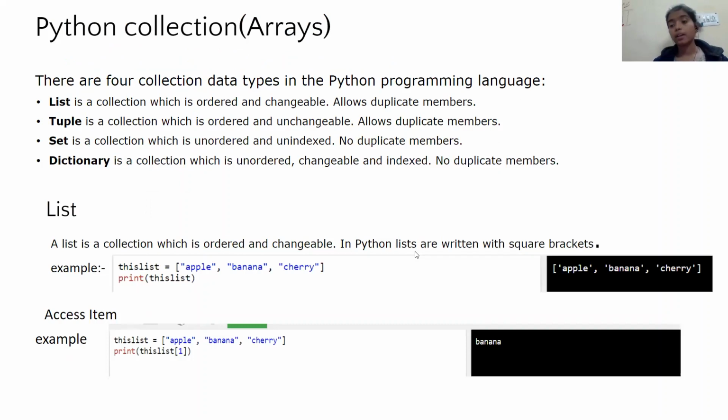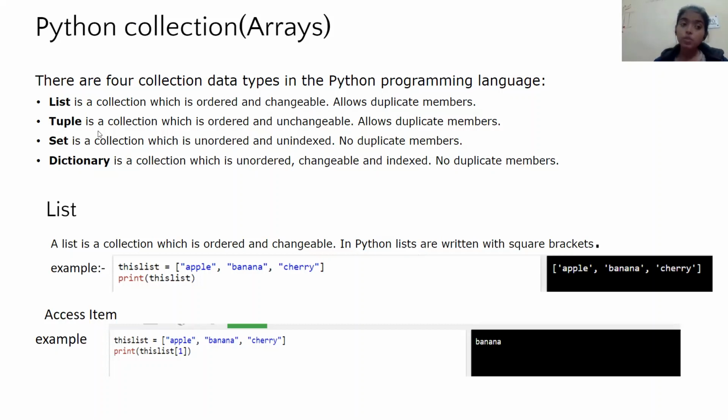Python collections. A collection is like an array. There are four types of collection in the Python programming language: list, tuple, set, and dictionary. List is a collection which is ordered and changeable. Allows duplicate members. Tuple is a collection which is ordered and unchangeable.